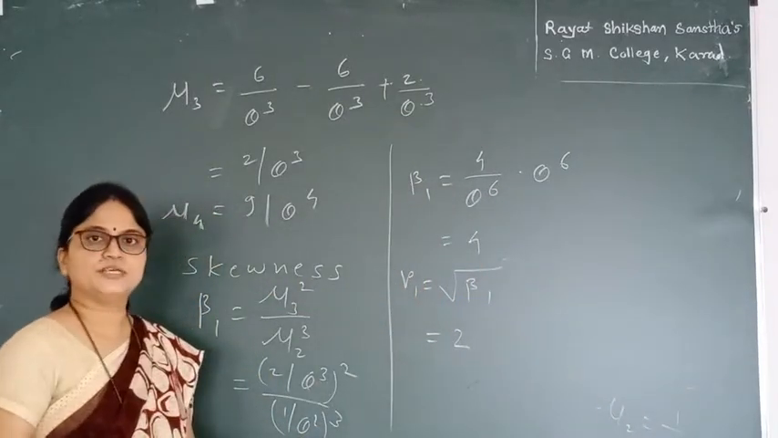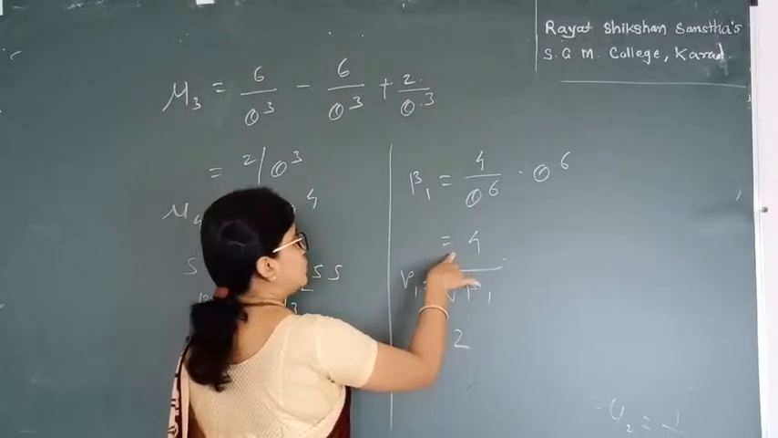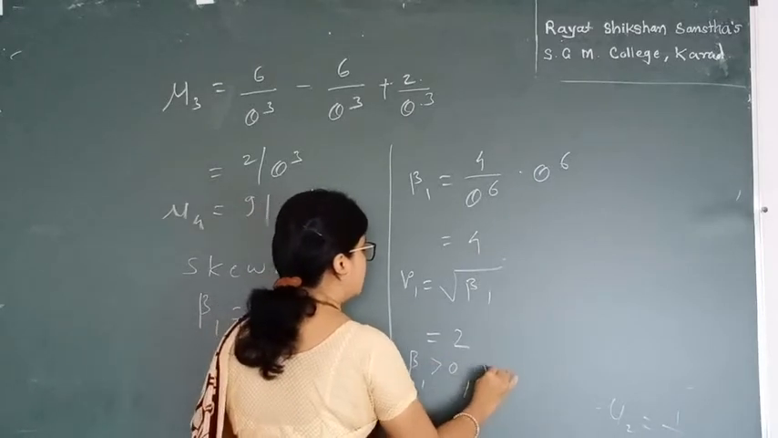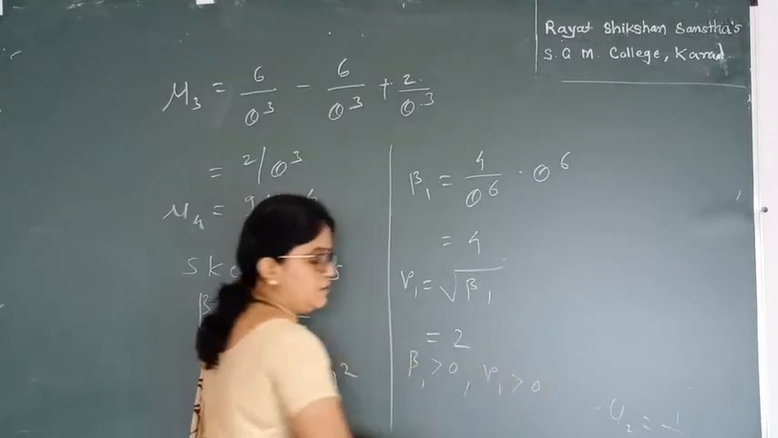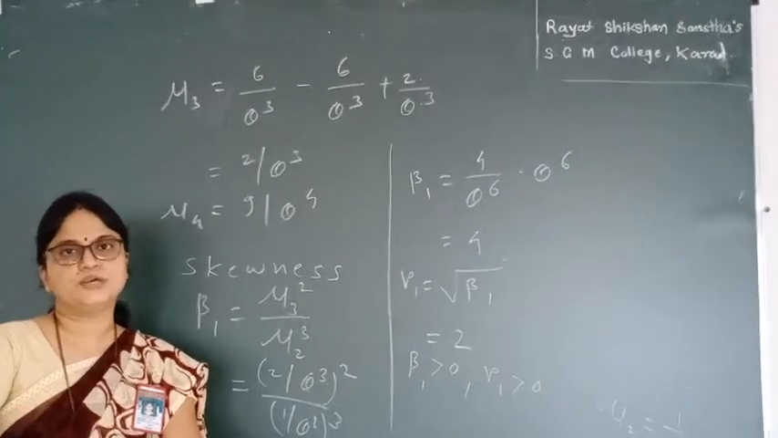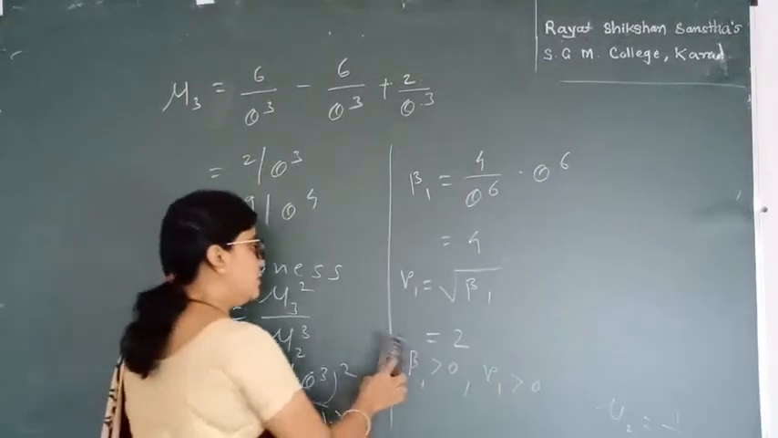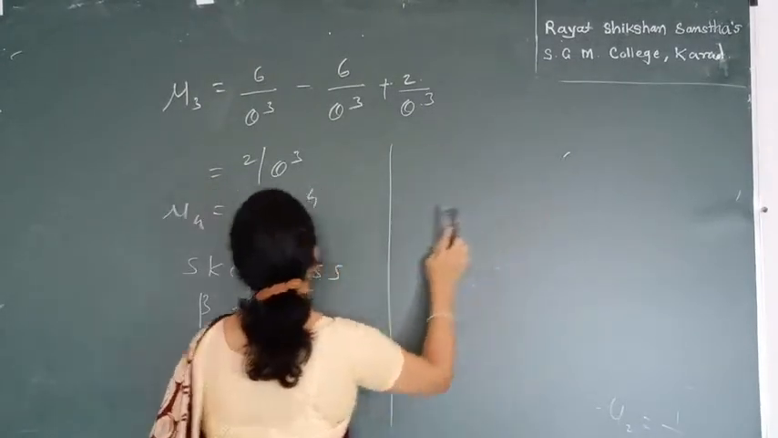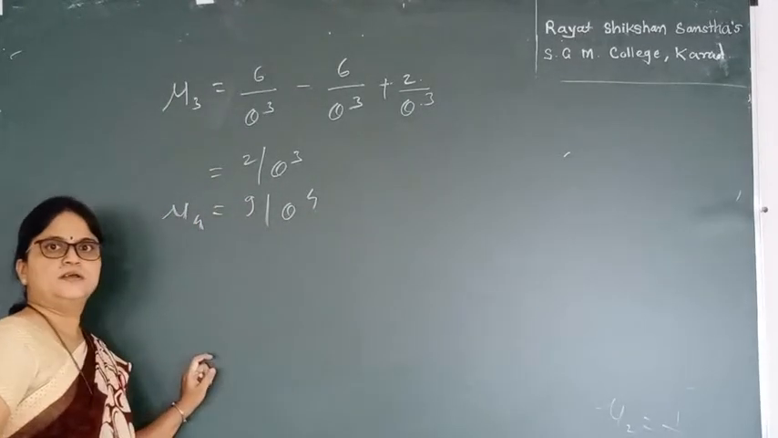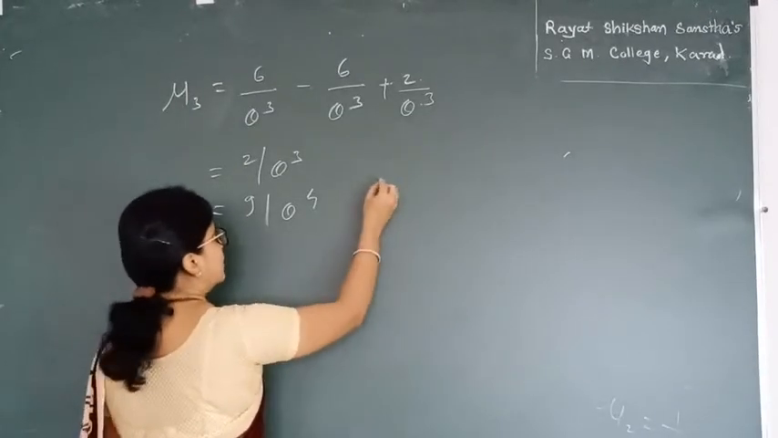Since beta 1 is greater than 0 and gamma 1 is greater than 0, the distribution is positively skewed. Now similarly, I can find the measures of kurtosis by using Karl Pearson's measures.